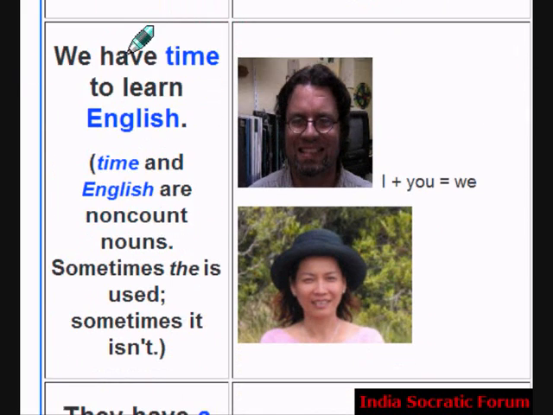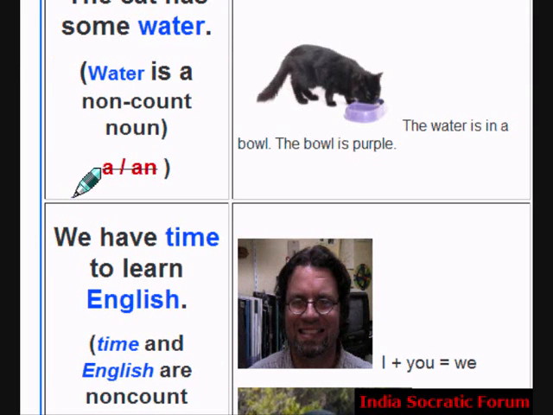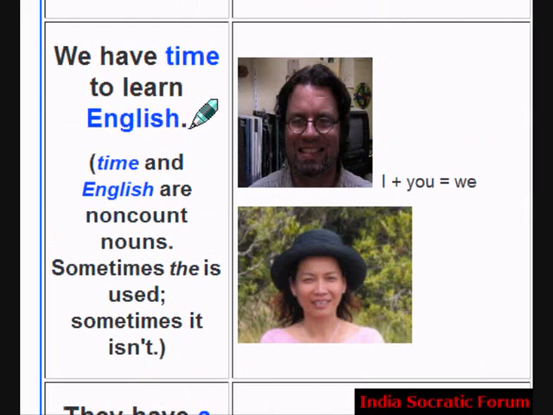Now another example. In the previous case, don't use a or an. Remember that, okay? Because it's a non-count noun. You cannot count the noun.